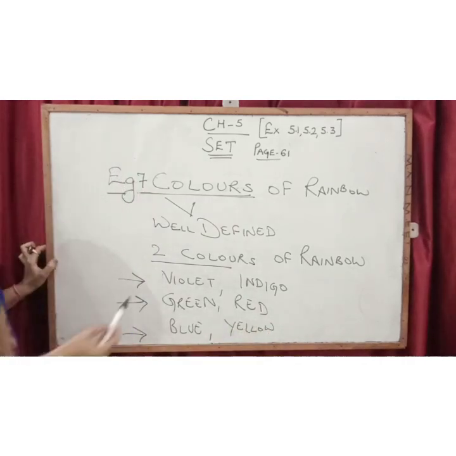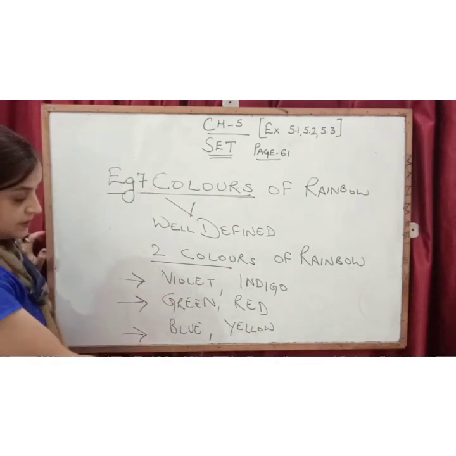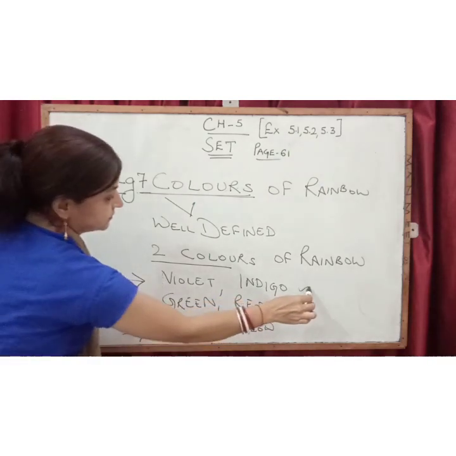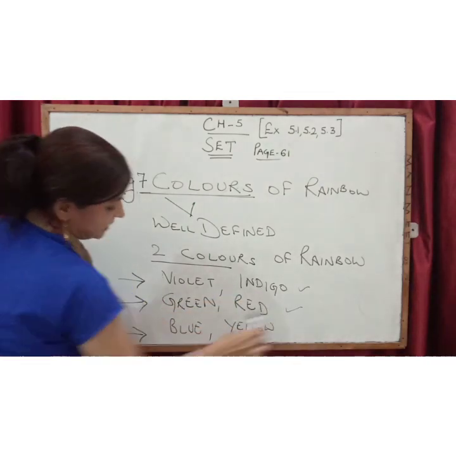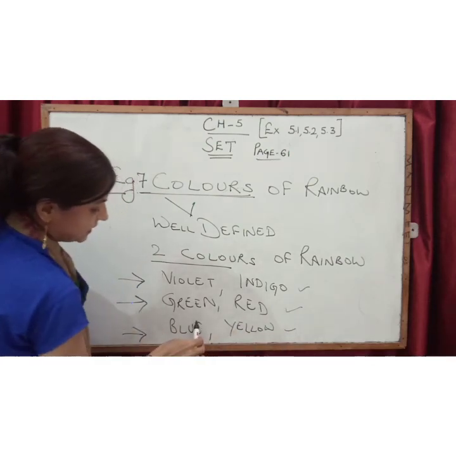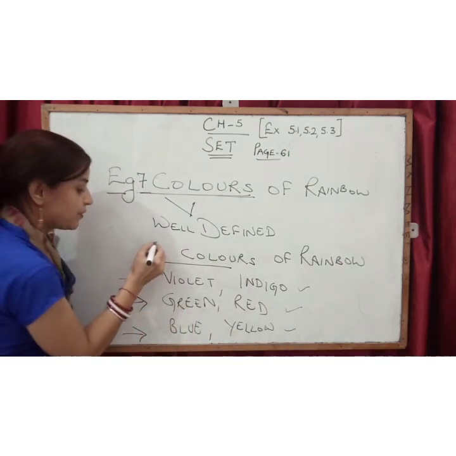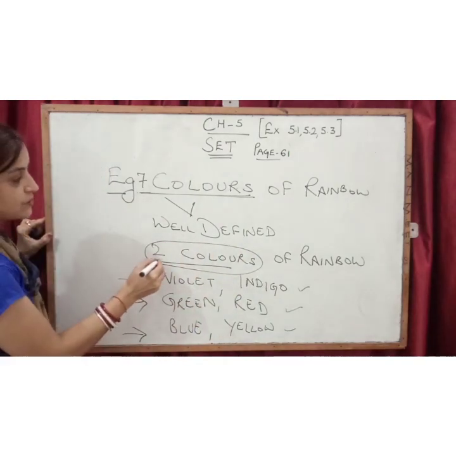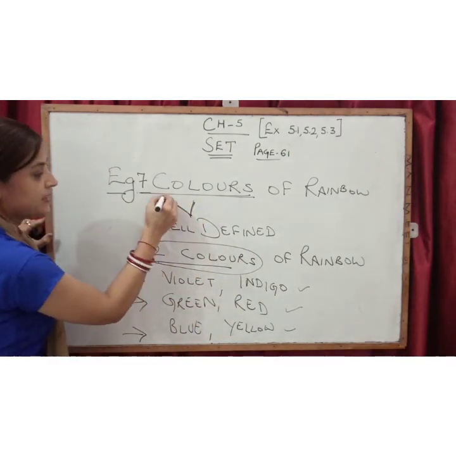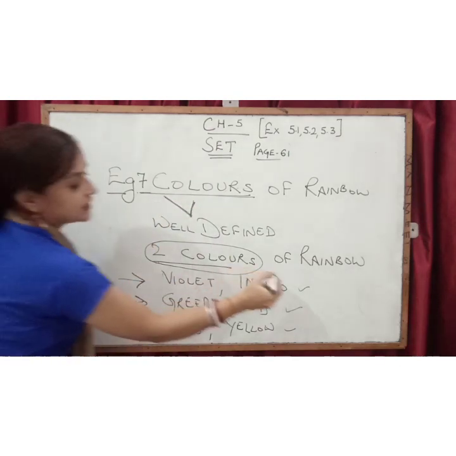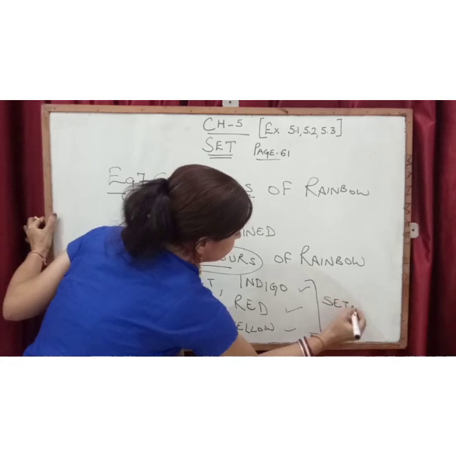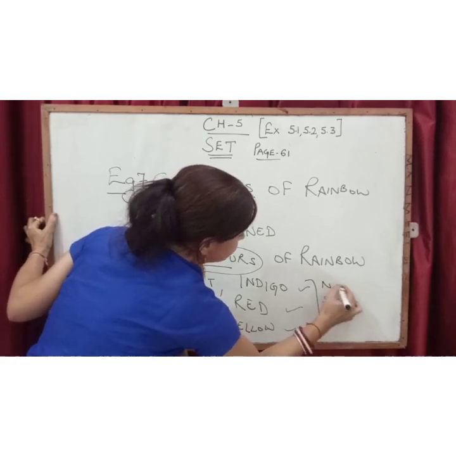See children, now here all the answers are different. One student is saying violet and indigo, other one is saying green and red, other one is saying blue and yellow. Why are the answers different? Because they have mentioned any 2 colors. The question is not having a well defined answer, and here it is not a set.